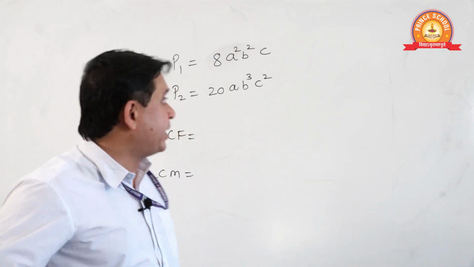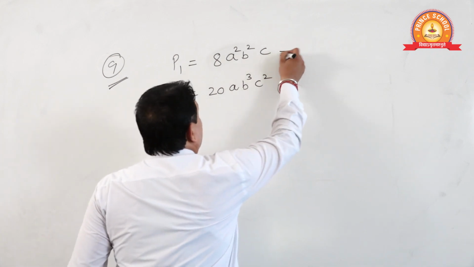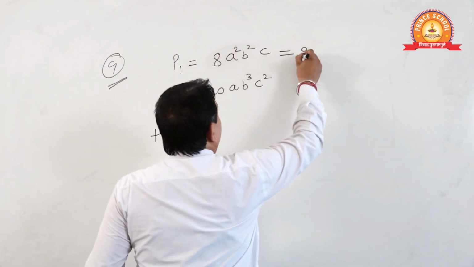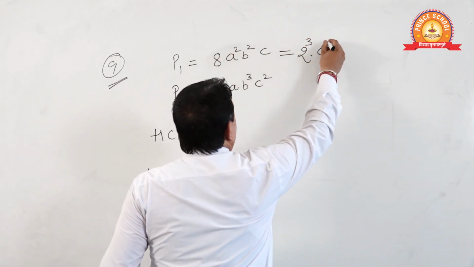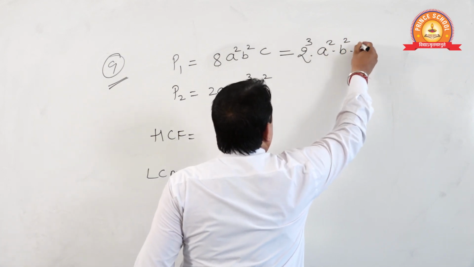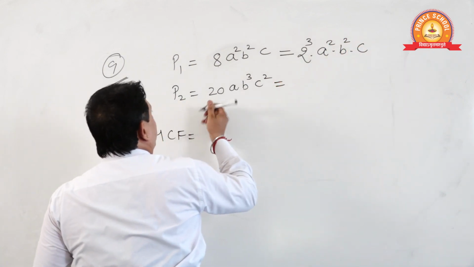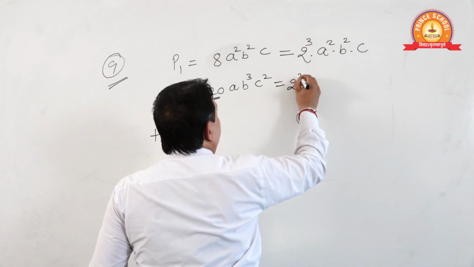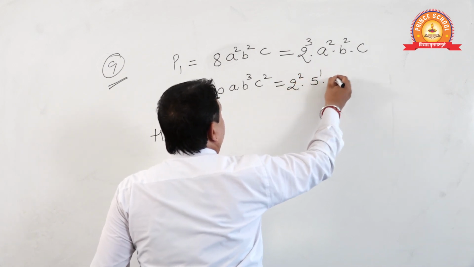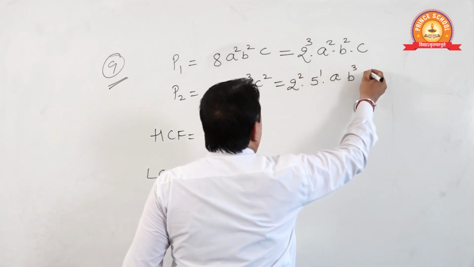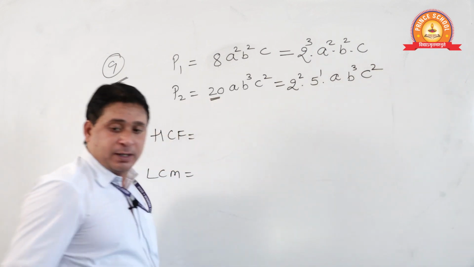Okay, everyone see what I am doing with it. I am writing 8 as 2 raised to power 3, a raised to power 2, b raised to power 2, c. Here 20 is 2 raised to power 2, 5 raised to power 1, a, b cube, c square.